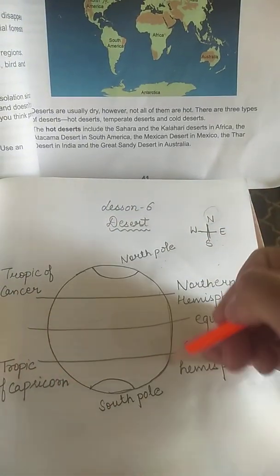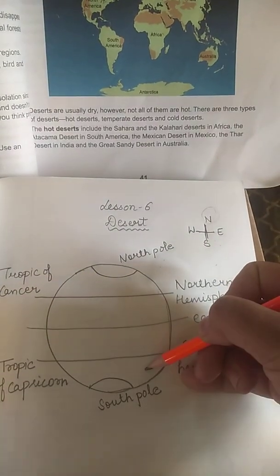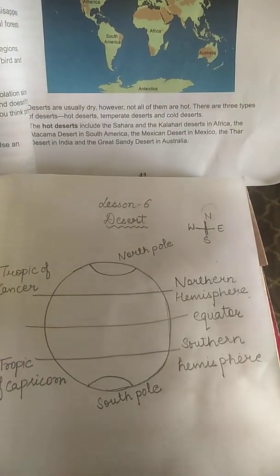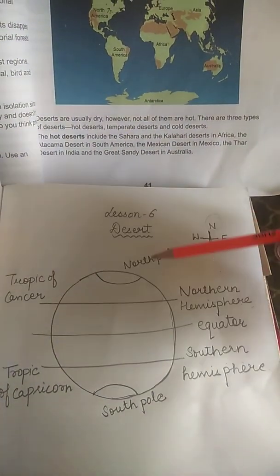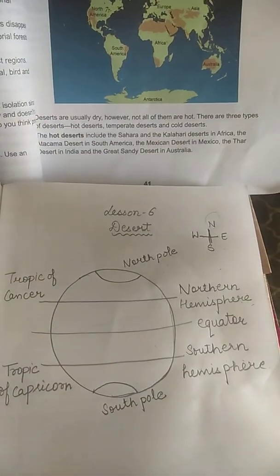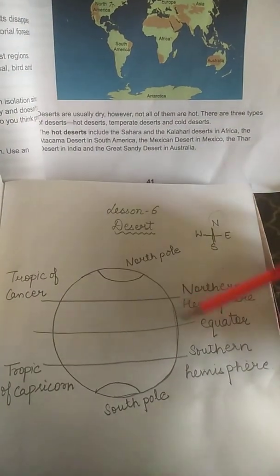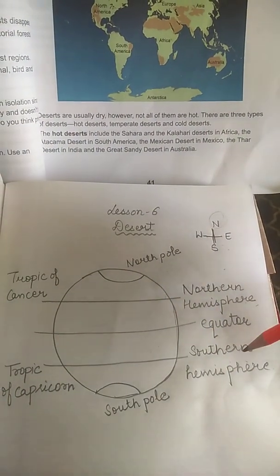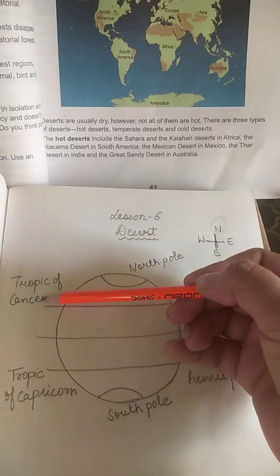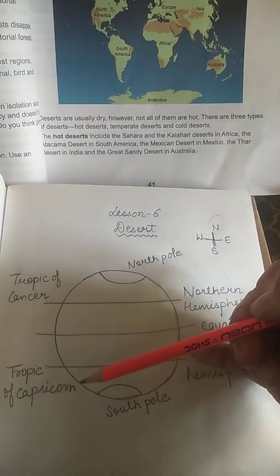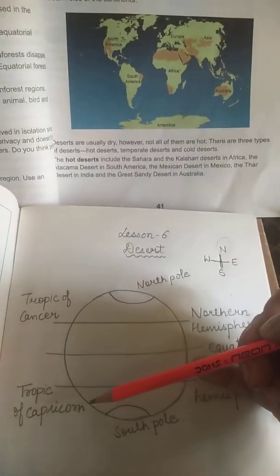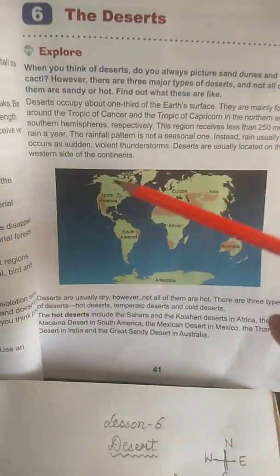So this is our earth and these are the imaginary lines on earth. They actually do not exist, they are imaginary. The line that is in between and divides the earth into two parts is known as the equator. This area is the northern hemisphere and this is the southern hemisphere. This imaginary line is Tropic of Cancer and this one is Tropic of Capricorn. Now, coming back to the chapter.